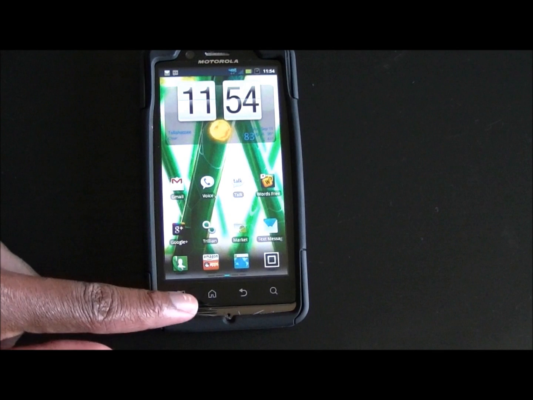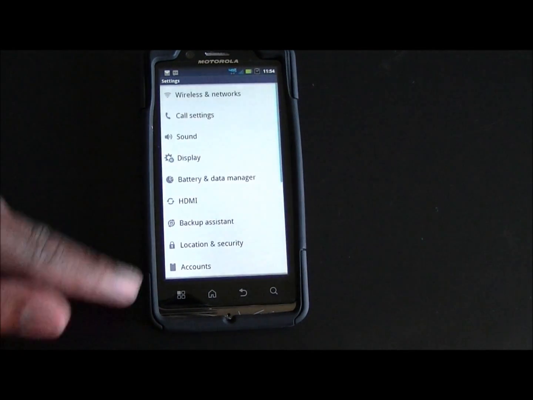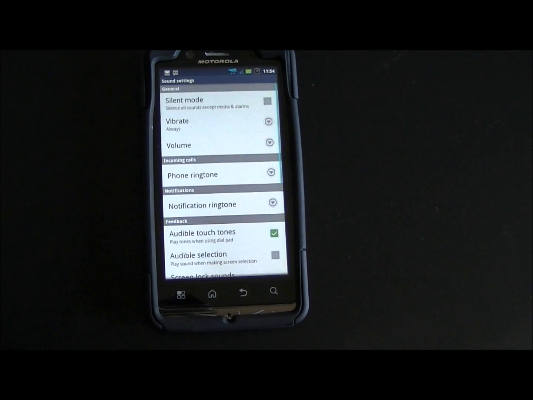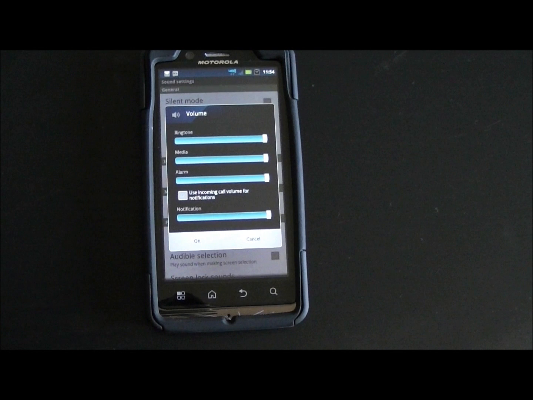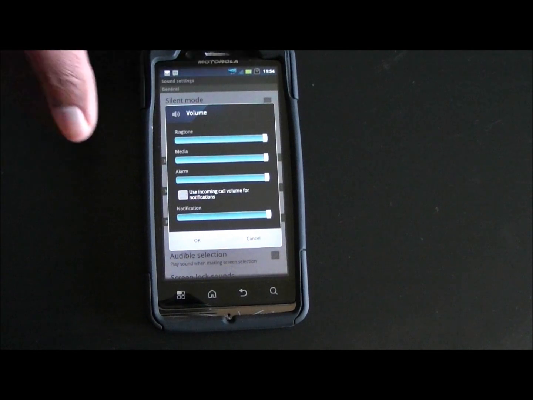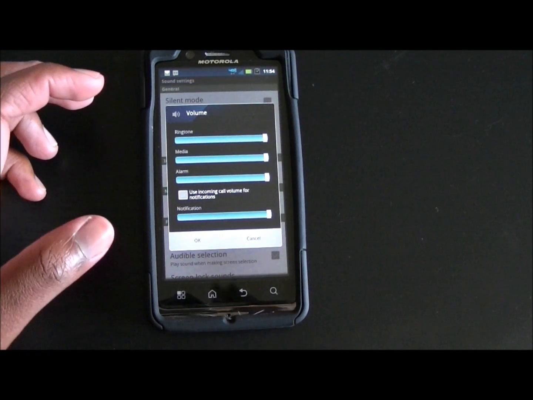So let's head over to Menu, Settings, and then we're going to click on Sound. After we click on Sound, we will then head over to Volume. In the volume, you will notice that there is a separate setting for notification and one for ringtone. Now, you do have the option to use incoming call volume for notification.